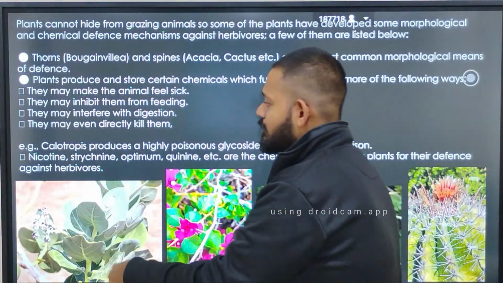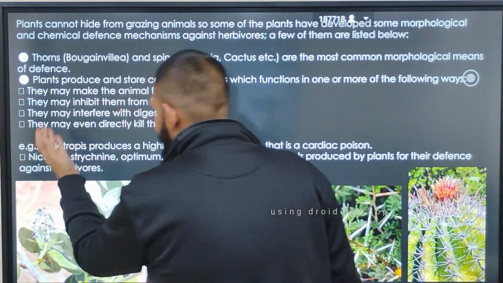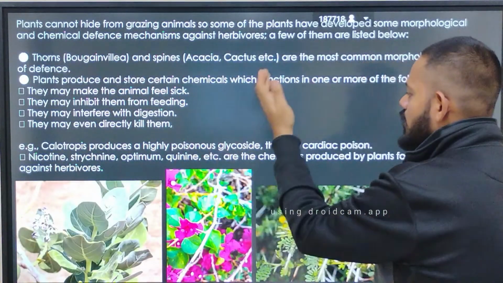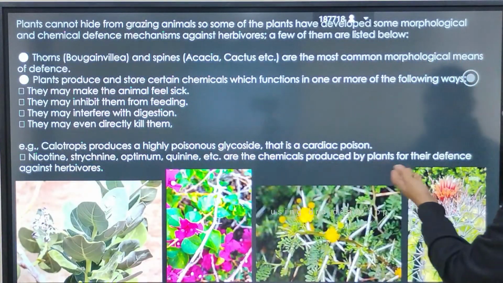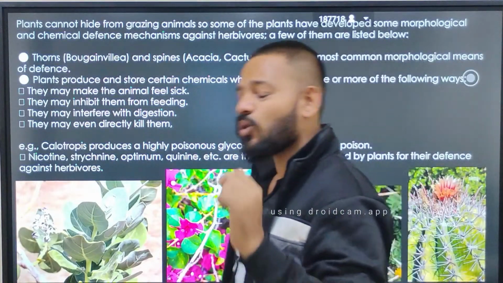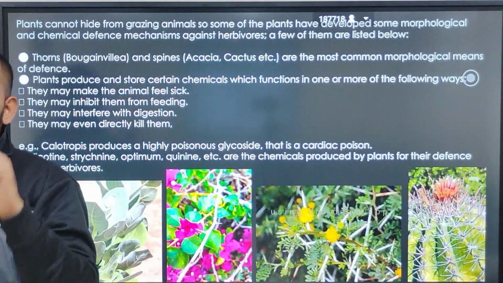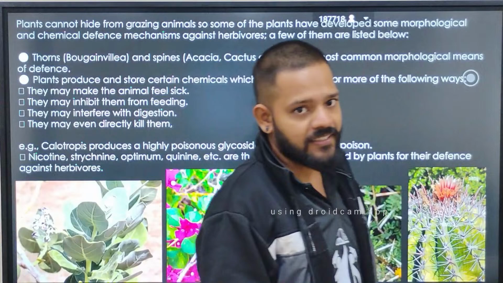Some plants also produce chemicals like nicotine, statin, opium, quinine, etc. These are chemicals produced by plants for their defense mechanism. They are totally very bad in taste, and some are poison to the predators like herbivores.